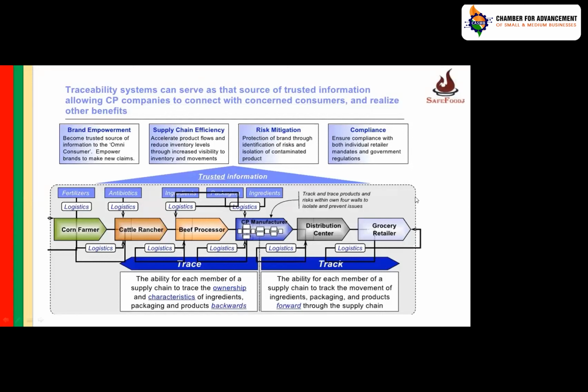As of now, in India, it is important to have traceability 1 step behind and 1 step forward. So everyone in the food chain will be responsible to manage and ensure traceability 1 step behind and one step forward. So I must know who is my supplier, what he has supplied.